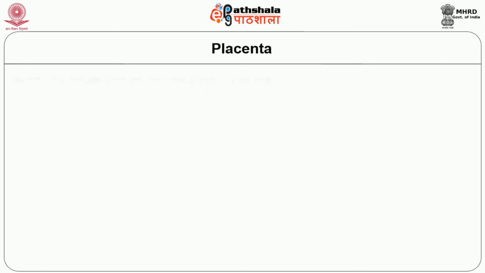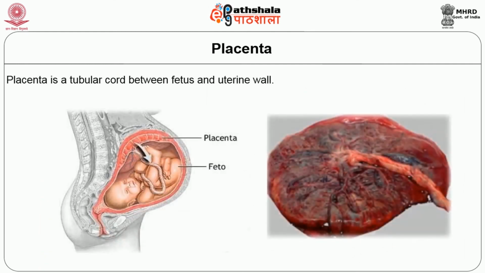The placenta is a tubular cord between fetus and uterine wall. It secretes hormones like human chorionic gonadotropin, estrogen, progesterone and relaxin. In the first trimester, human chorionic gonadotropin release is higher as compared to estrogen and progesterone, and in the second and third trimester, the influence of estrogen and progesterone is more, so they start rising.